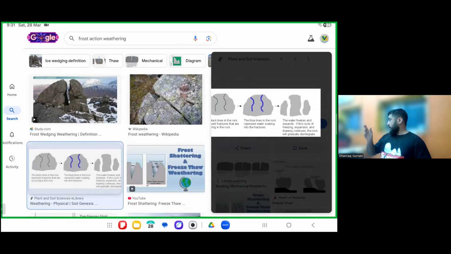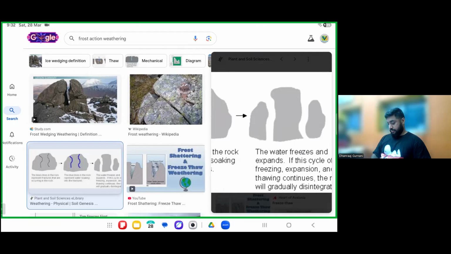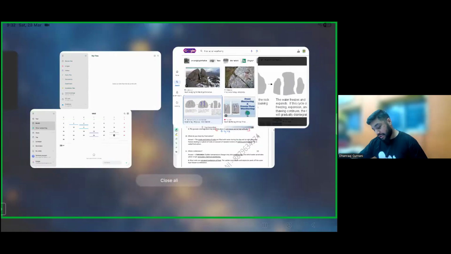First a crack comes, then water goes inside it, and water expands on cooling, which you studied in seventh, eighth grade. Water expands on cooling and then it breaks the rock. This is called frost action.